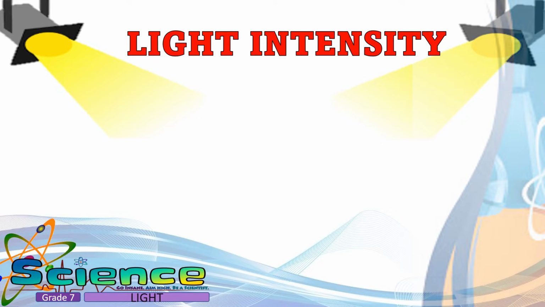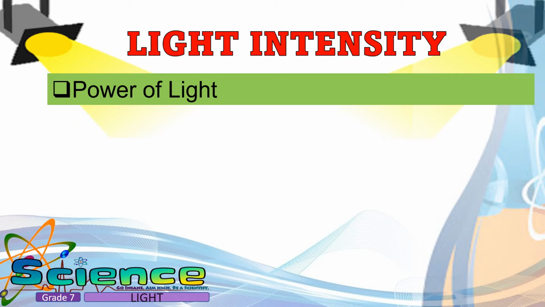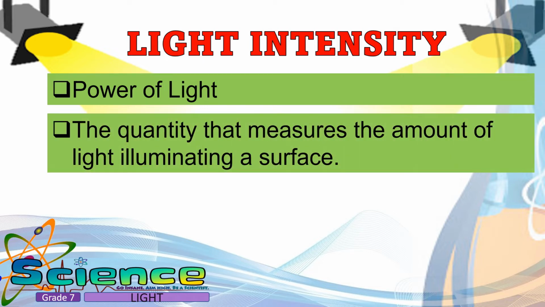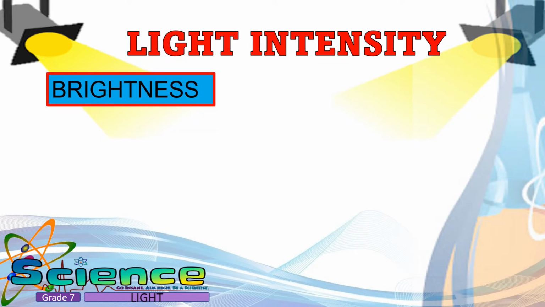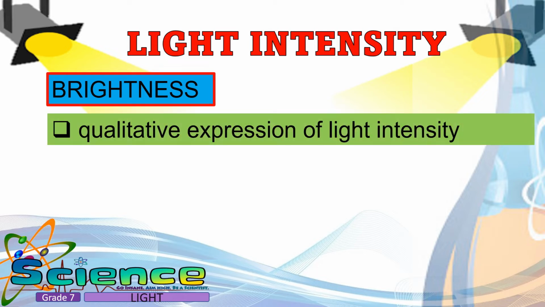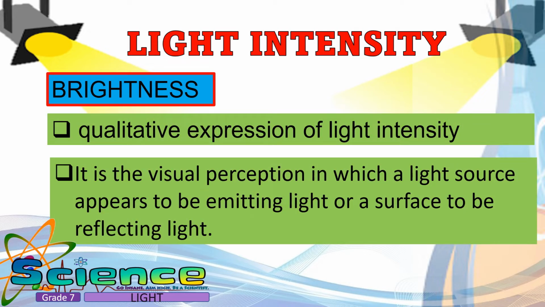The light intensity is the power of light. It is the quantity that measures the amount of light illuminating a surface. The science of measuring the intensity or brightness of light is called photometry. Brightness is a qualitative expression of light intensity. It is the visual perception in which a light source appears to be emitting light or a surface to be reflecting light.